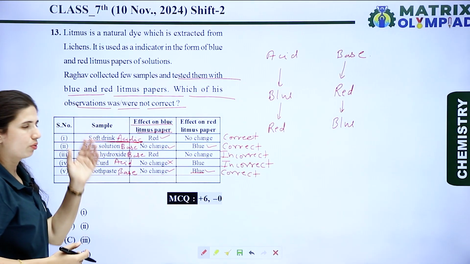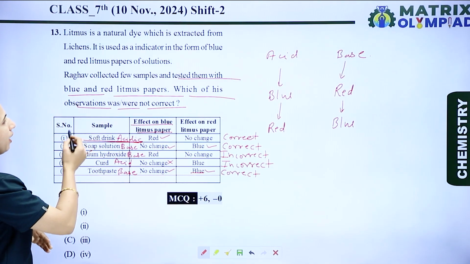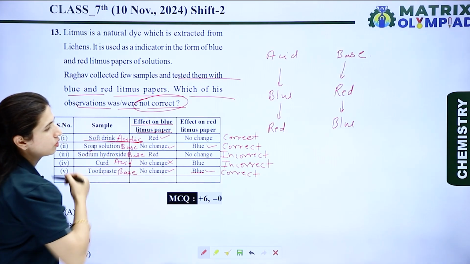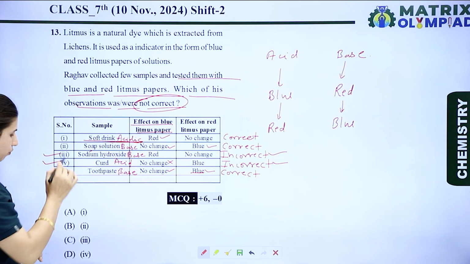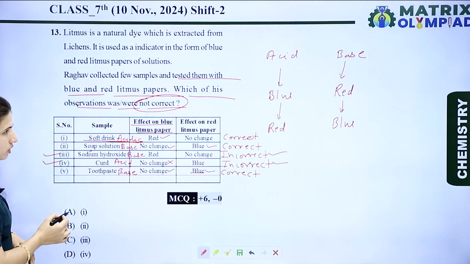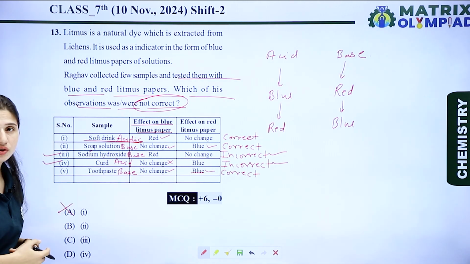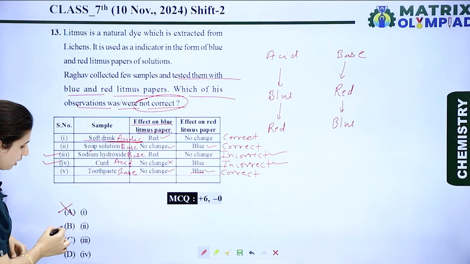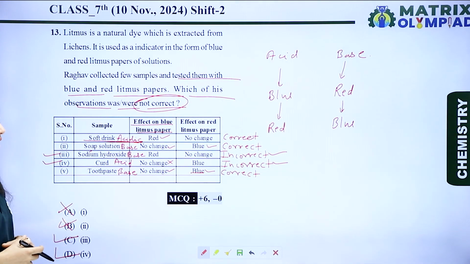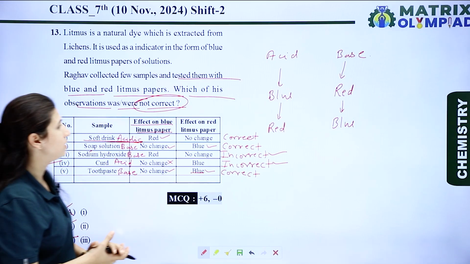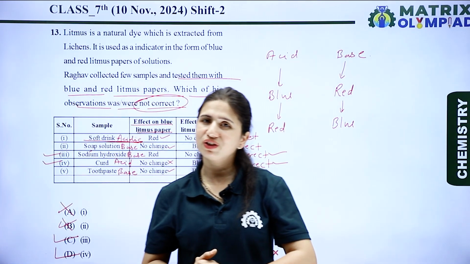Now let's see the question again. In the question, we have to find what is not correct. So the third and fourth are not correct. First is correct, so it is a wrong option. Second is also correct. Third is incorrect, and fourth one is also incorrect. So options C and D are the right options for this question.